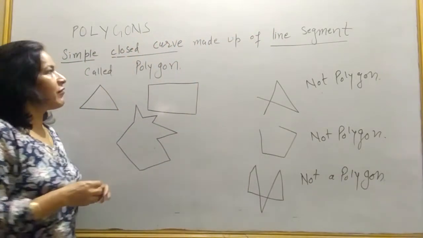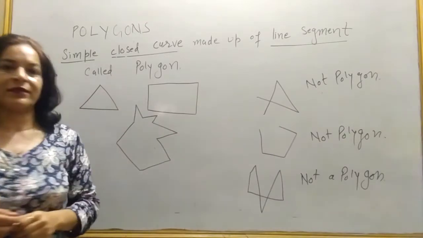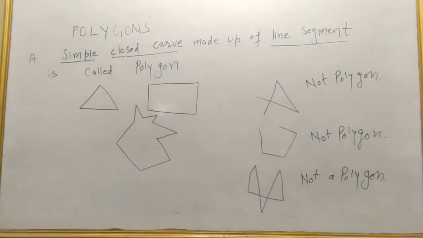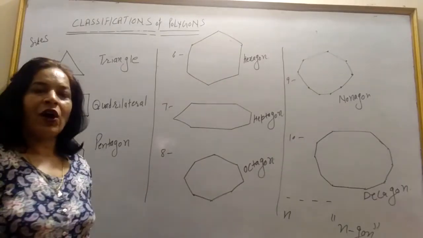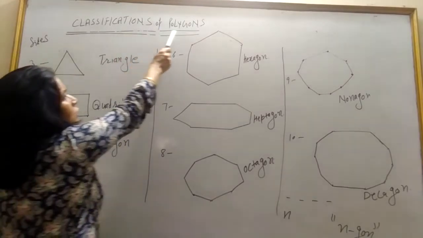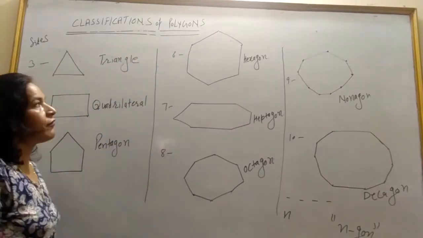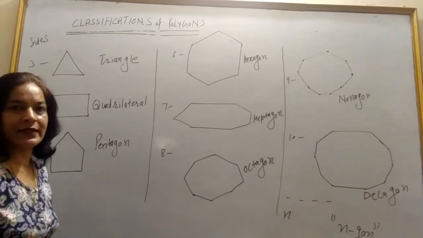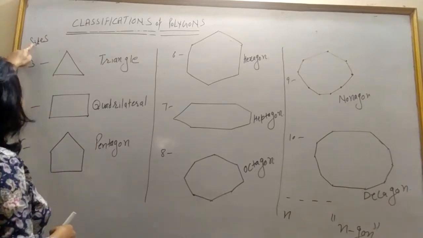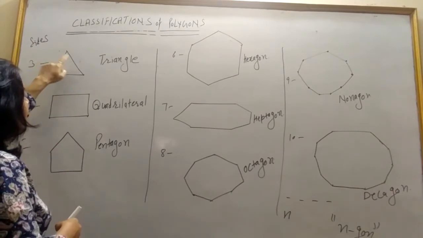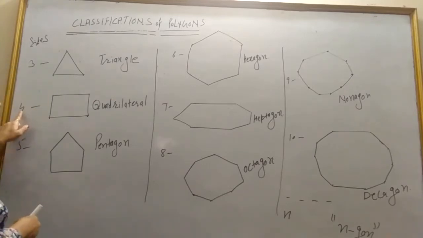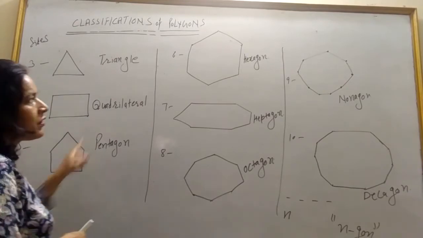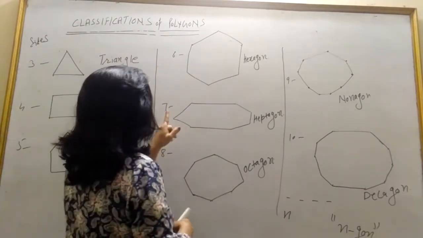Now we will classify the different type of polygon. Classifications of polygons on the basis of their number of sides or number of vertices. For example, if sides 3, 1, 2, 3, then it is a triangle. Sides 4, then its name is quadrilateral. 5-sided figure, pentagon. 6-sided, hexagon.